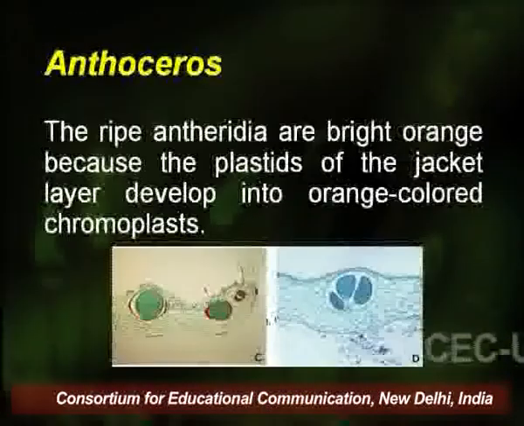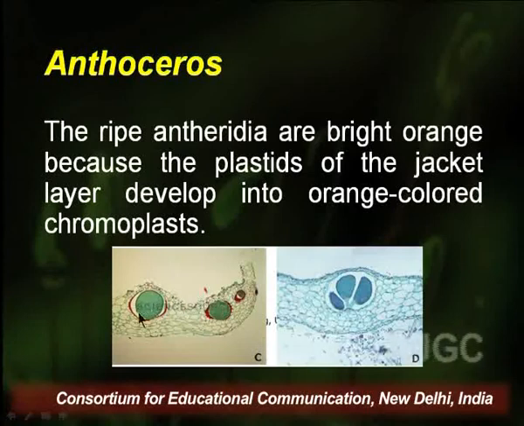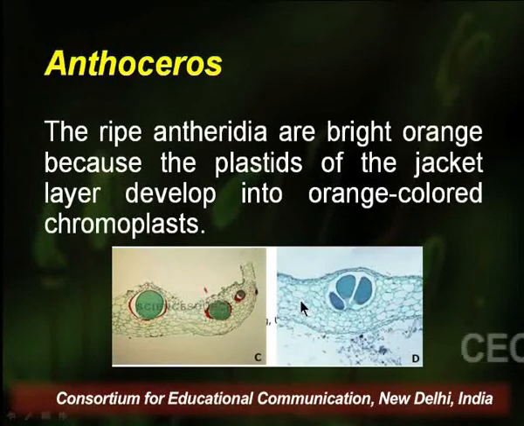Ripe antheridia are bright orange in color because the plastids of the jacket layer develop into orange chromoplasts. Here in the diagram you can see within the antheridial chamber there are multiple antheridia which are grown, and the position of this antheridial chamber is subepidermal. The position of antheridia is unique. The antheridia of Anthoceros are unique in being endogenous and are usually present along the median line in acropetal manner.